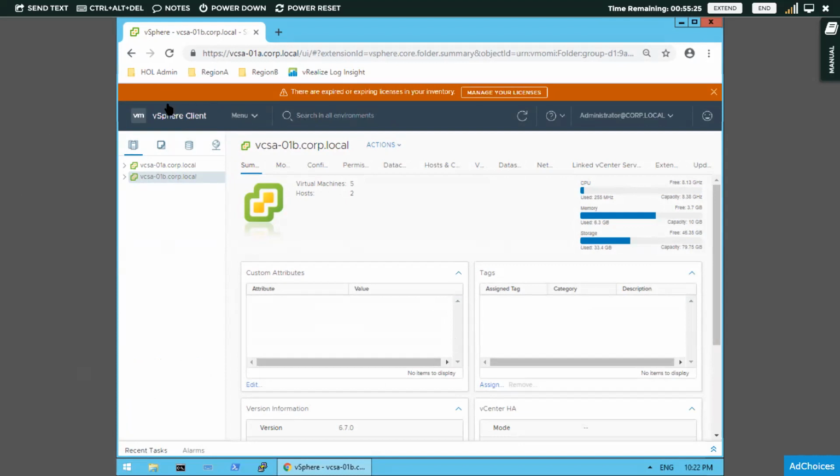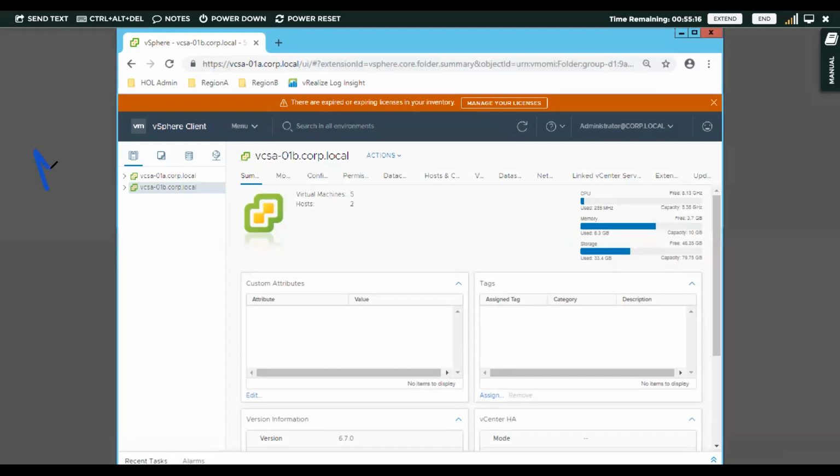So to the left side, very important, is this navigation panel. Here, if you observe, there are 2 servers. VCSA is nothing but your server; vCenter Server Appliance is the expansion for VCSA.